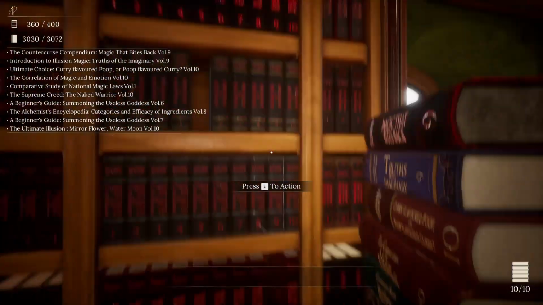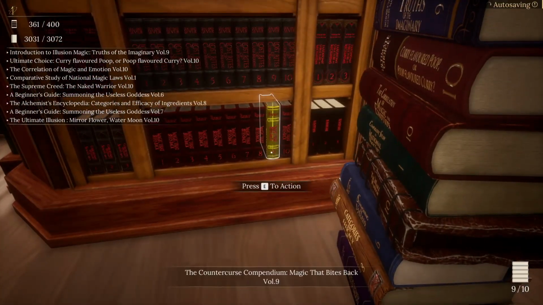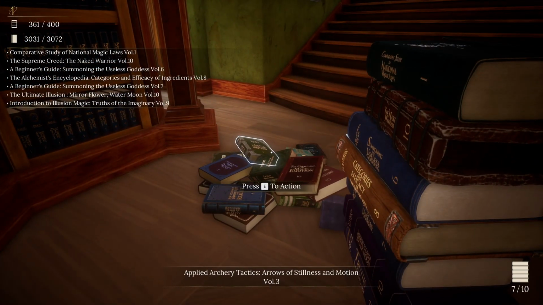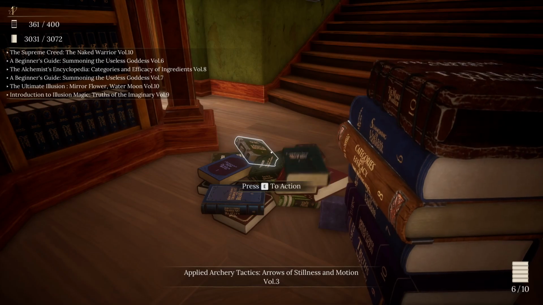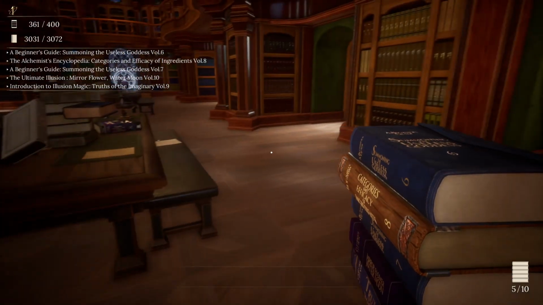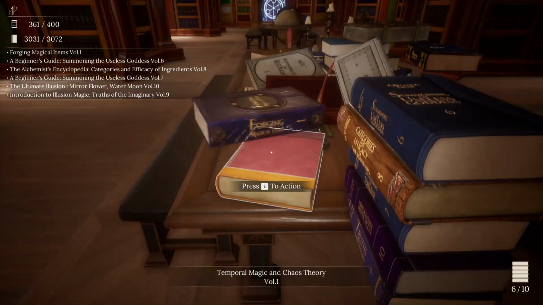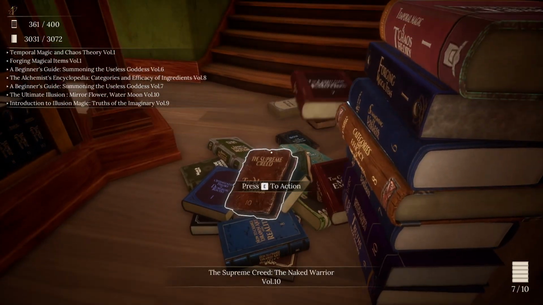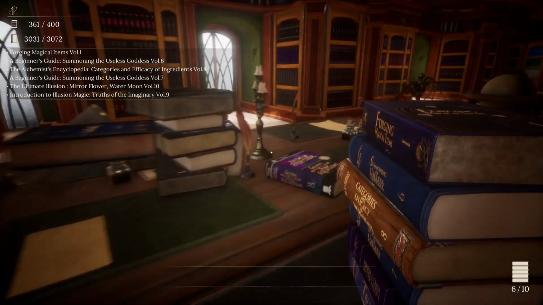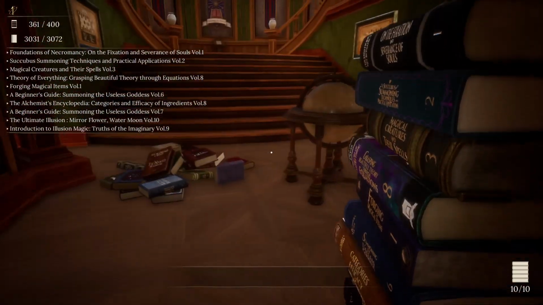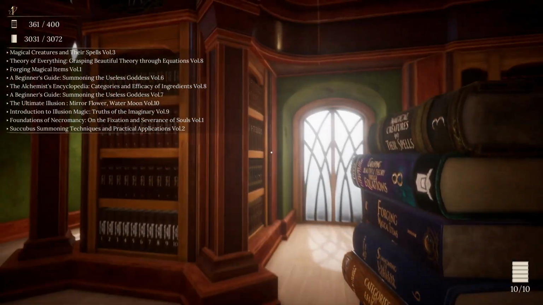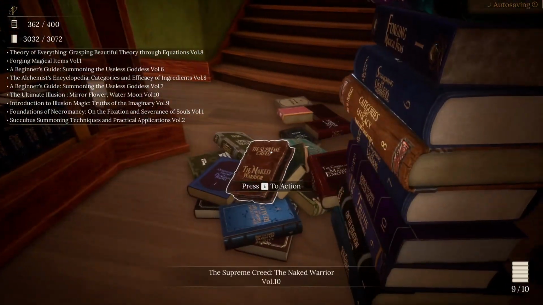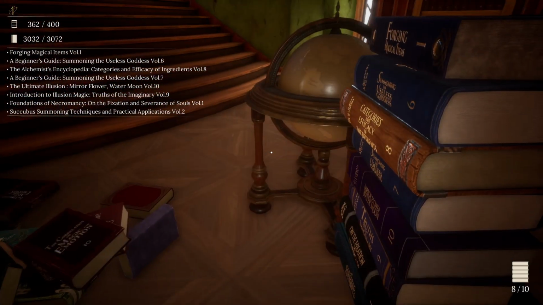Curse, magic that bites back, Volume 9, that goes down here then. Illusions, we got psychology, more psychology. Comparative study of magic. That would be jurisprudence, warrior. Okay. Ethics, language, more psychology, math, forging magic plans, Volume 1. Magical creatures and spells, Volume 3. Goes here. Does that finish monsterology off? No. Math. Okay.